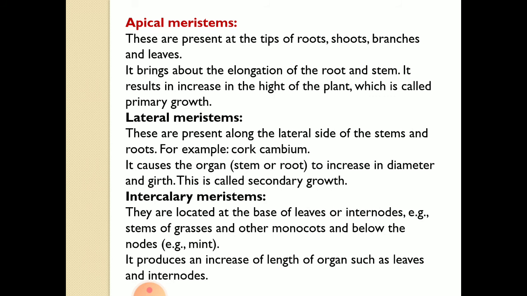So intercalary meristem is located at the base of leaves or internodes, like the stem of grass and other monocots, and below the nodes. It produces an increase in length of organs such as leaf and internode.